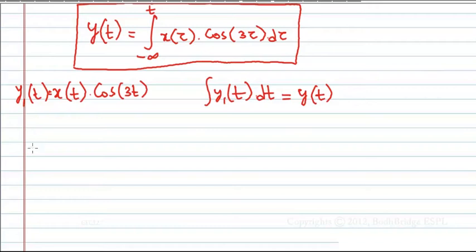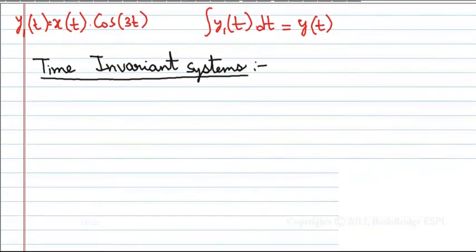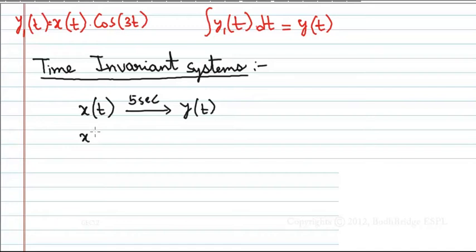Okay. What is time invariant? First of all, we'll see what is time invariant. A time invariant system is the one in which when you give x of t, it is giving y of t for you after 5 seconds, let us say, just for example. Then you give x of t tomorrow, means x of t minus 24 hours.